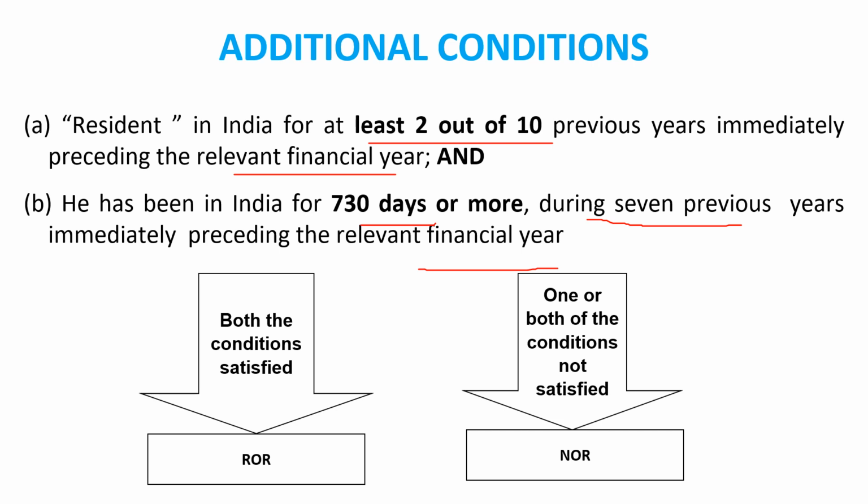देन इट कम्स द एडिशनल कंडीशन, है ना। एडिशनल कंडीशन में भी हमने 2 एडिशनल कंडीशंस डिस्कस की हैं, in which if both conditions are satisfied, if both conditions are fulfilled by the citizen, that citizen will be called a ROR. Clear? If any one of the conditions or both conditions are not fulfilled or not satisfied, then that citizen will be called a NOR. Clear? Very easy.